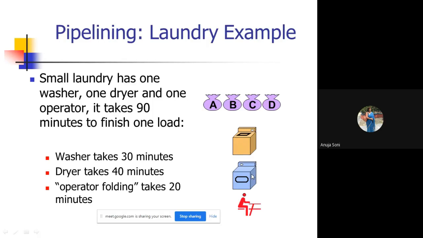So if the work has to be done sequentially, how will it be done? Set A will first go to the washer. The A load will go to the washer and take 30 minutes. Then it will switch to the dryer, which again takes 40 minutes. Then it will switch to the operator, which takes 20 minutes. So in total, how many minutes will it take to accomplish one load completely? 30 plus 40 plus 20, 90 minutes will be taken by each load.